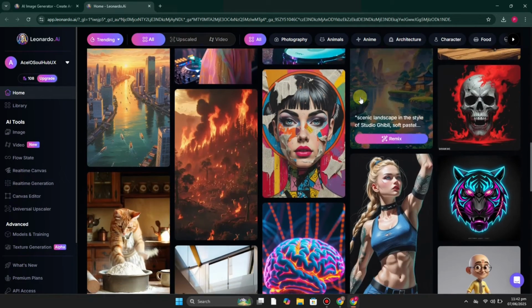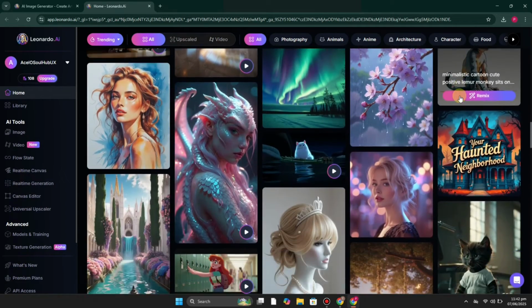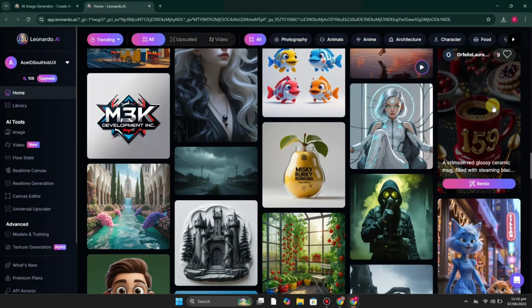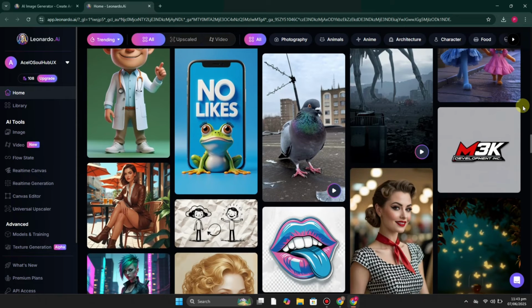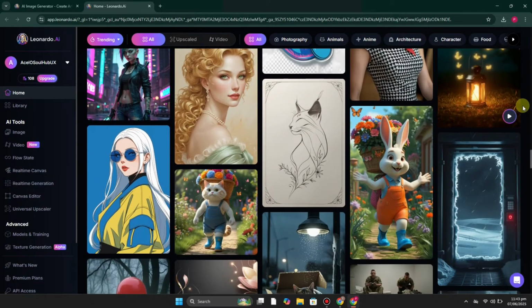If we talk about its features, first we have the multiple AI models. Leonardo gives you access to models like Leonardo Diffusion, Alchemy, and more. Each one has its own style and strength, and you can also see these designs. These are based on these models. All of these images are created with the help of prompts. So you can also add prompts like the negative prompt which adjusts image guidance and even set element priorities for more precise results. It's perfect if you need consistent characters, product shots or game assets.